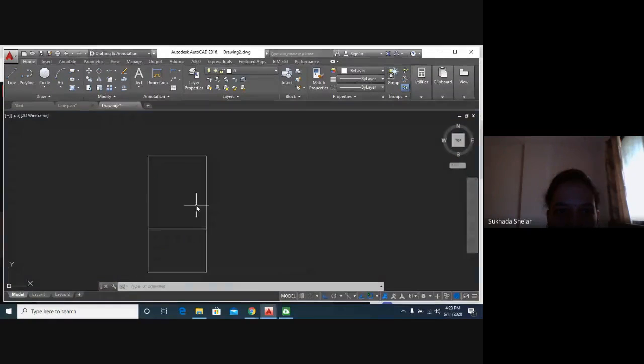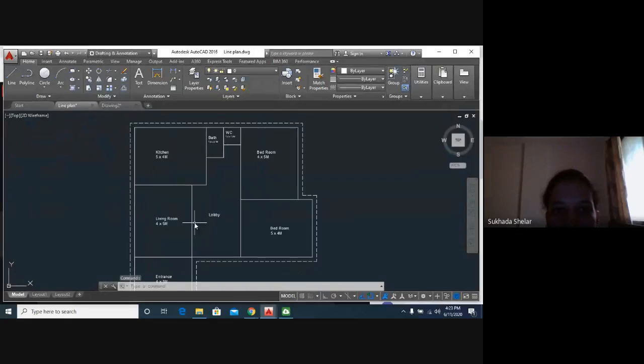Okay. So the next room is the kitchen. Kitchen is 5 by 4 meters. We can also draw it with rectangle.